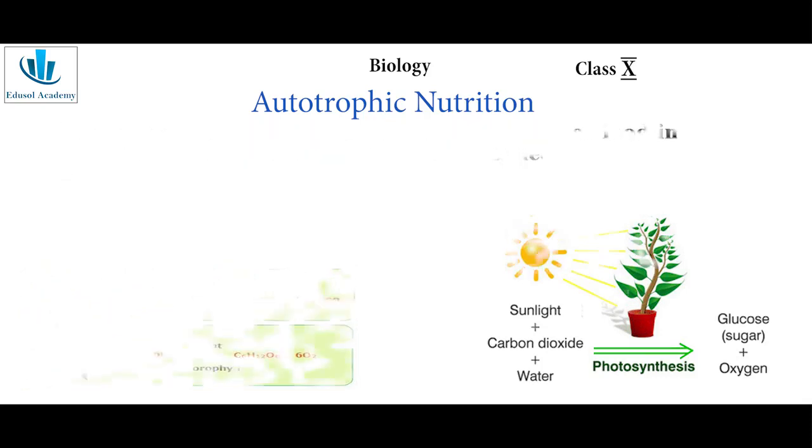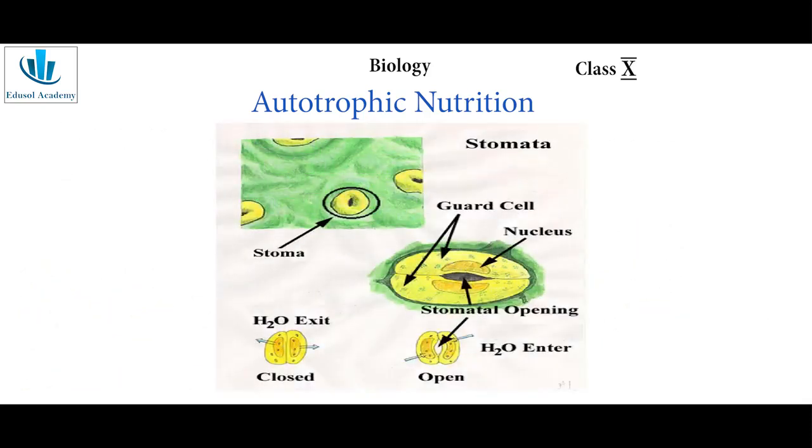Now, how this happens? See, if you take a cross section of a leaf, you can see in the lower epidermis part of the leaf there is an opening which is guarded by kidney shaped or bean shaped cells. These cells are called guard cells, and the opening is called the stomata. The stomata has two important functions. It facilitates the process of photosynthesis and transpiration.